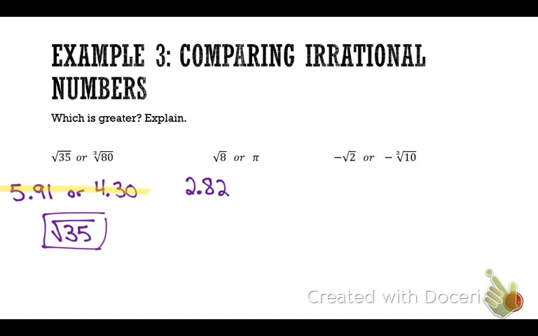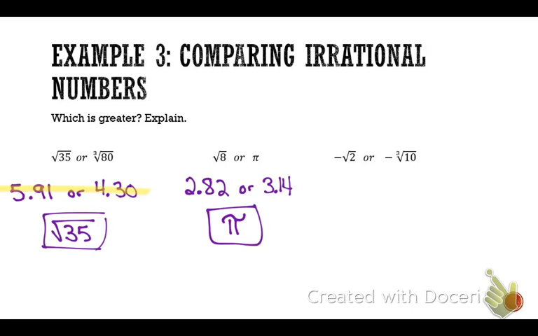2.82. We actually just did that. What is the square root of pi? 3.14, the decimal value. Okay, so I can clearly see which one is bigger. Pi. All right, who got that right? Who said pi? All right, now this next one. What is the negative square root of 2? Don't say the answer yet. And the negative cubed root of 10. Find the decimal values, but then remember what it's asking. Which value is greater? All right, write your answers down.